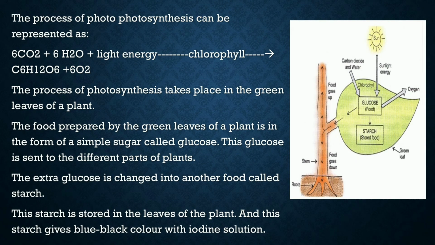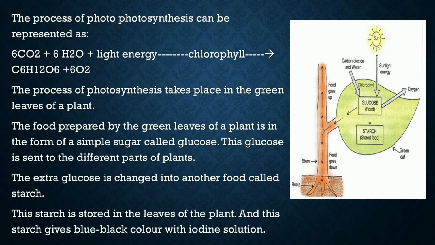The process of photosynthesis can be represented as a reaction: 6CO2 plus 6H2O, with light energy or sunlight in the presence of chlorophyll, gives C6H12O6 plus 6O2. Carbon dioxide plus water in the presence of sunlight and chlorophyll gives glucose, which is the food, and releases oxygen. The process of photosynthesis takes place in the green leaves of a plant.